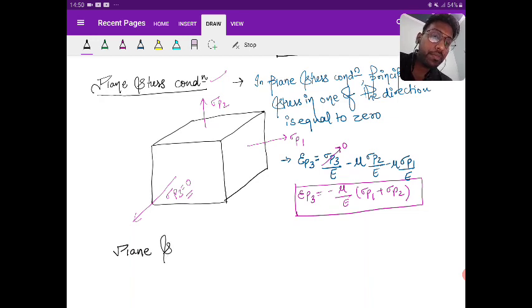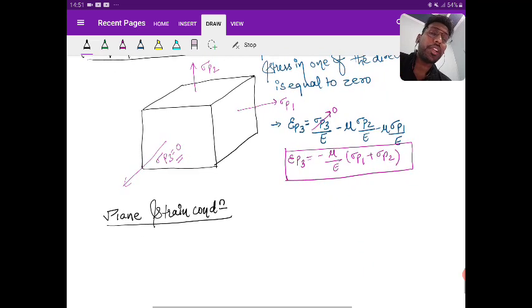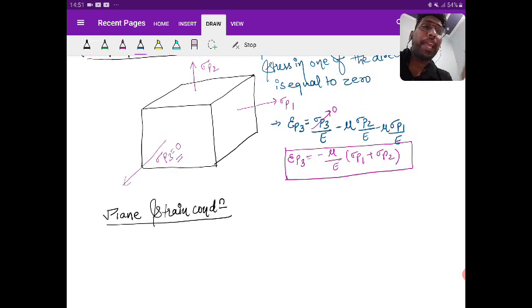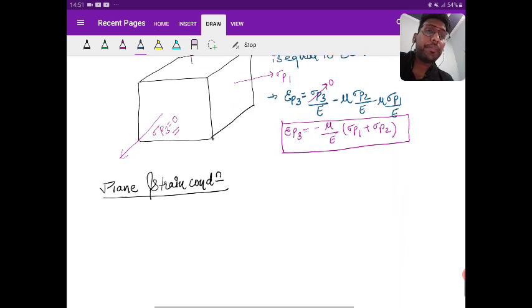Next is the plane strain condition. If in plane stress one of the principal stresses is 0, then in plane strain one of the principal strains will be 0. Okay, just try to understand.